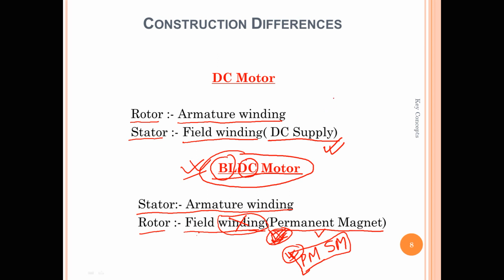Now you can see the construction is totally different and the working principle is also different, so how can we say this motor is a direct current motor? This is not practically the right convention, but we still follow it.